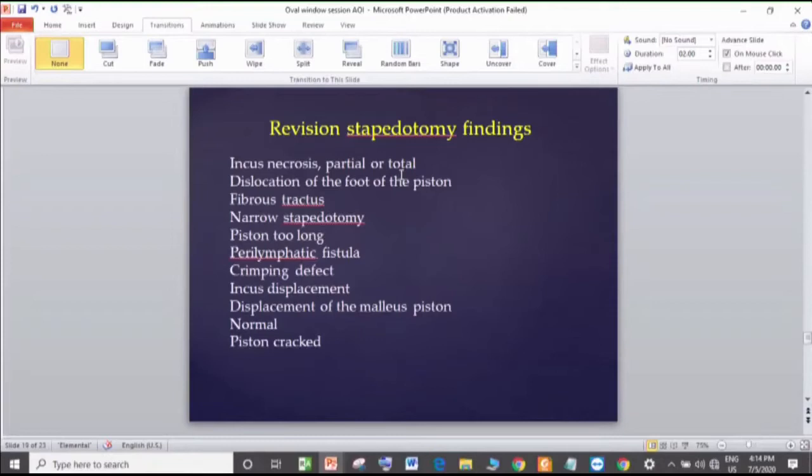Okay, can I interrupt? Yes, please. When you put a cartilage from the inferior annulus to the incus, what do you do afterwards? Use the same piston, put it back on. And this cartilage will hold that piston in place. And secondly, do you ever think of lengthening the incus by using bone cement rather than Malleus stapedotomy directly? You can do that if there is only a slight amount.